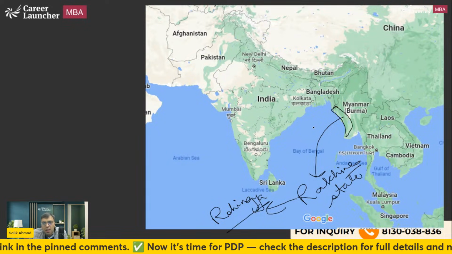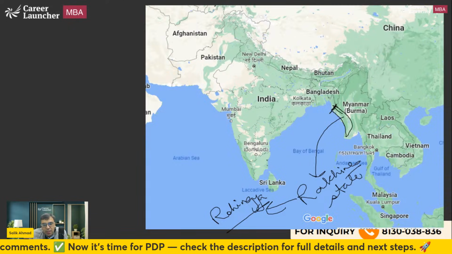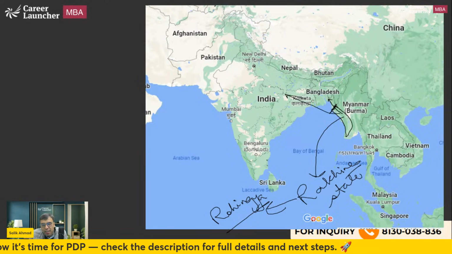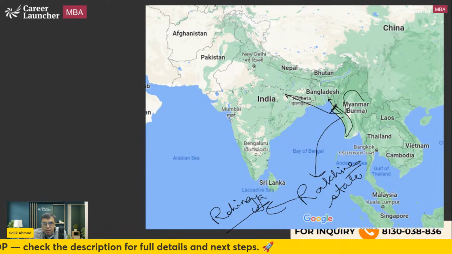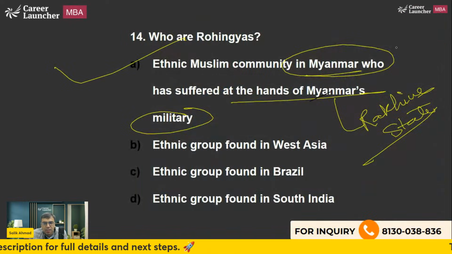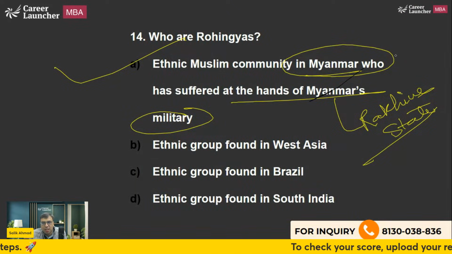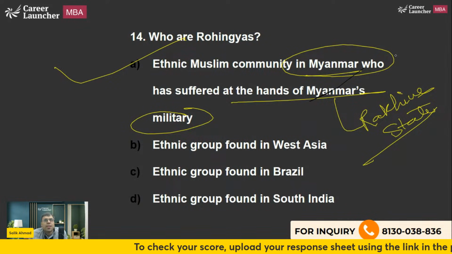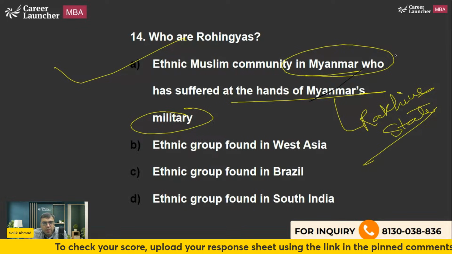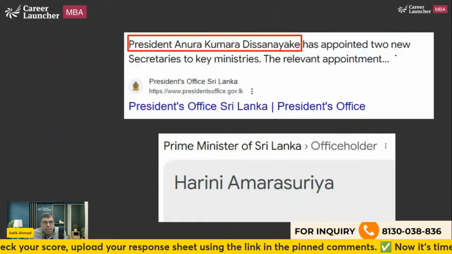Okay. Now, because of this, they crossed the river. They came to Bangladesh. Many came to India and many other countries also, because of the persecution at the hands of Myanmar's military. This has been asked in many exams. Rohingyas was also a question we have seen in many previous year questions. Okay. So A is the right answer. Let's move on to the next one.